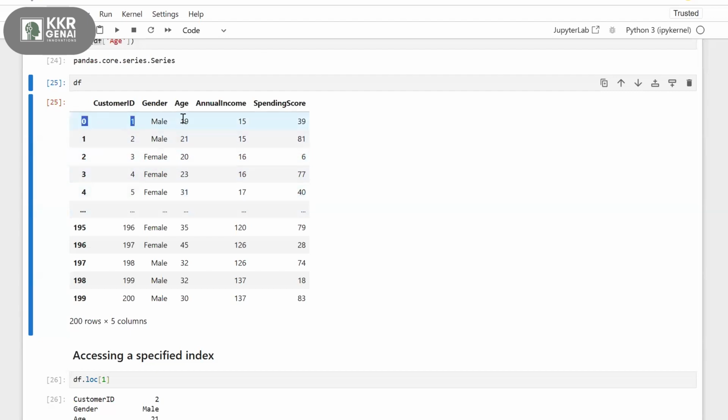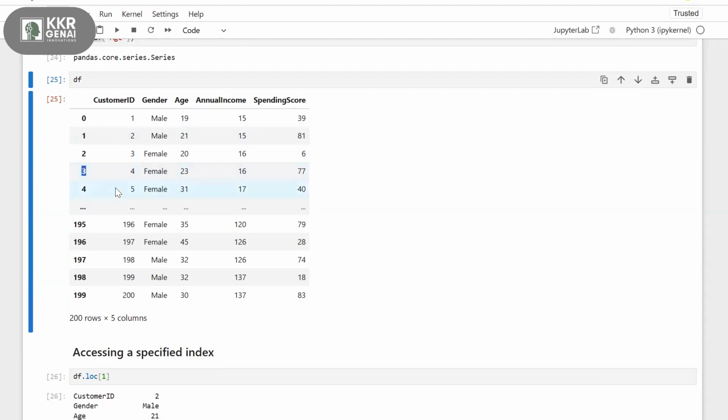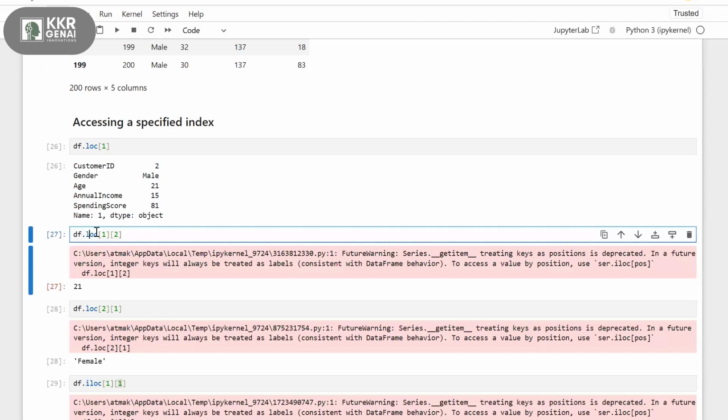For this particular record, you have a label as well as an index number, both. The labels can be shown here: 0, 1, 2, 3, 4, 5. So I'm directly passing my label number here. In this loc function, my first value is 1.